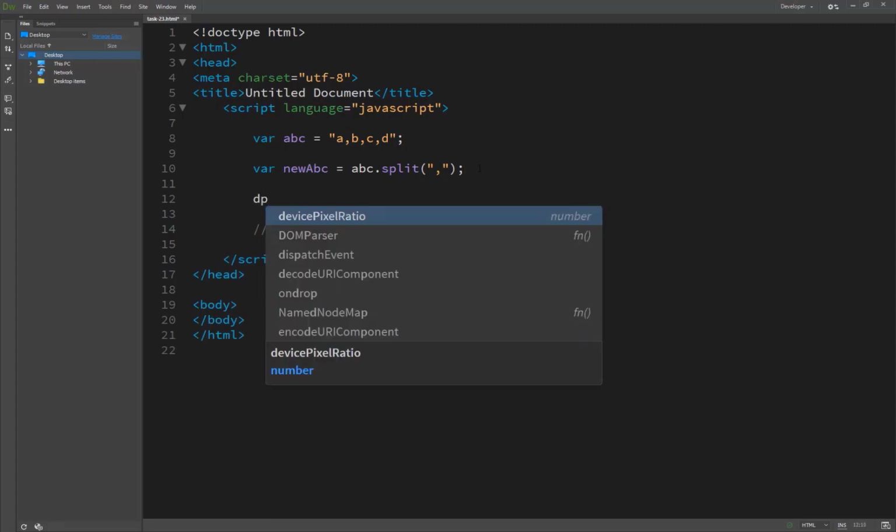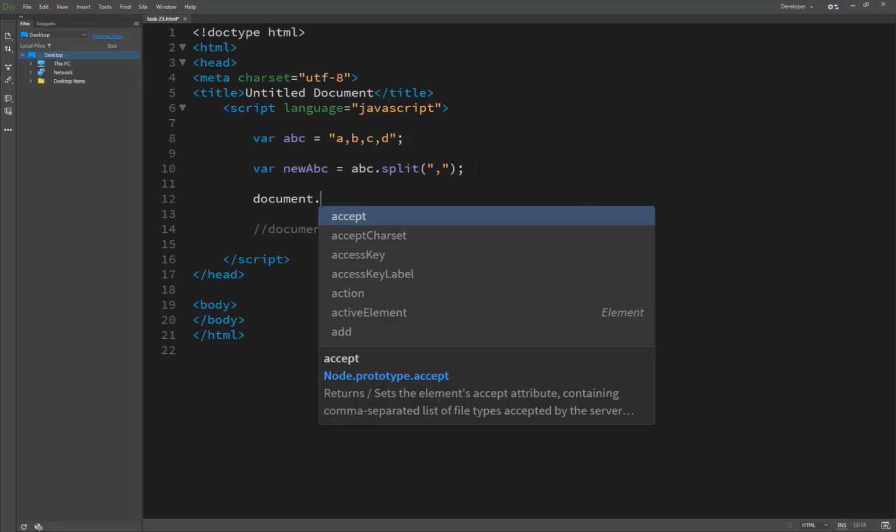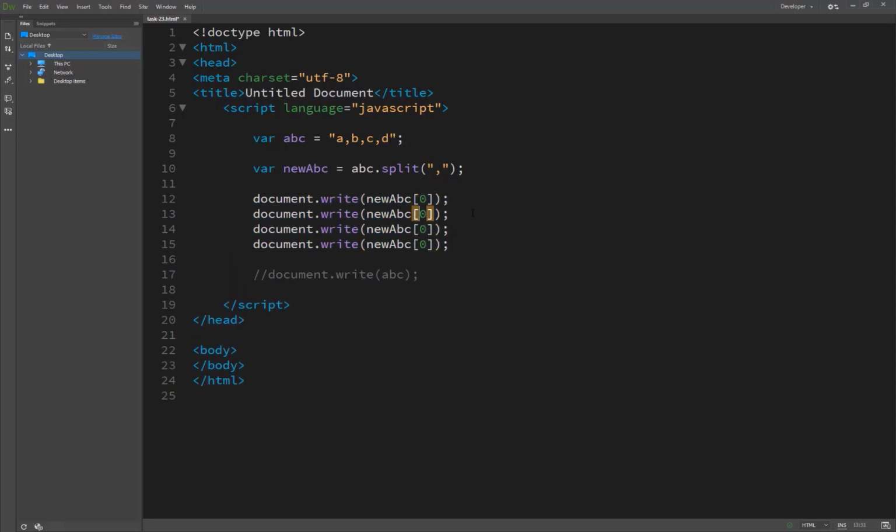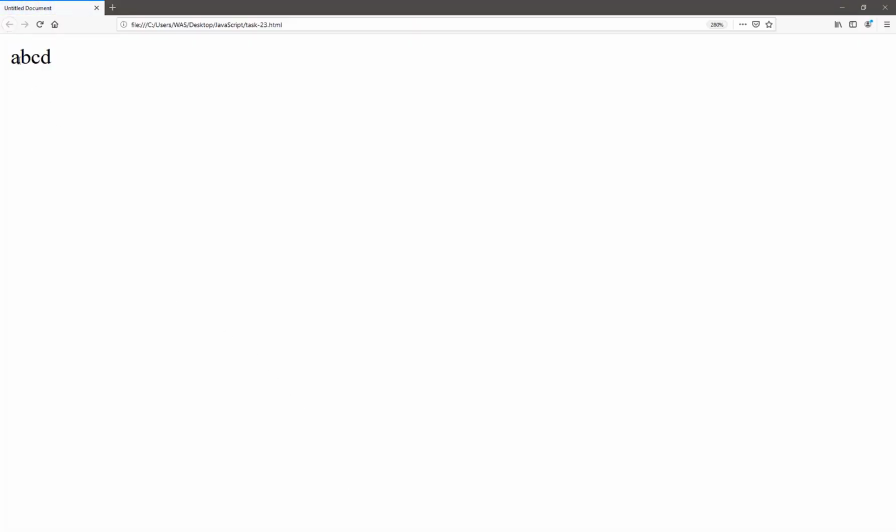So we write here document.write, and inside I pass newABC index 0. Now it's split, and this is index 0, this is 1, this is 2, and this is at position index 3. So we have just copied it. This is a string array. Basically we can call it a string array, but it's not really an array. We have already talked about this in tasks 20 and 21. So this is a string array, and now you can see the result here.